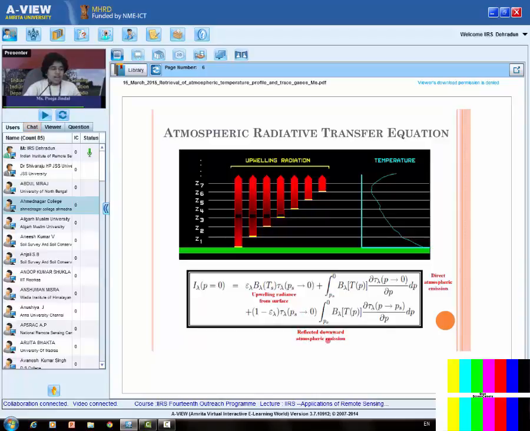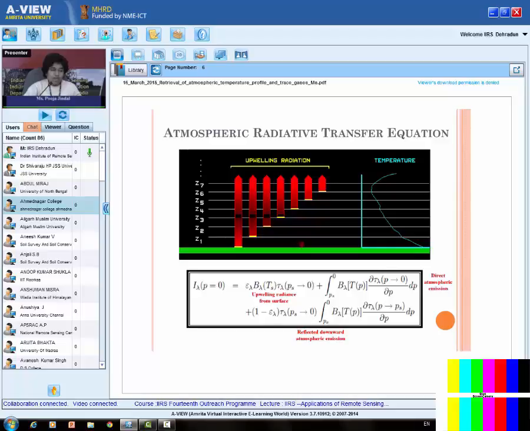Then the third term is reflected downward atmospheric emission. See this level again. Now this will emit energy. Energy will be emitted in the upward direction as well as in the downward direction, right? Because emission will be in all directions. So the energy which is emitted in the downward direction will be given by B lambda Tp, the same as over here. Now it has to come in the downward direction, so I have to multiply the transmittance from this level to Ps. So we have multiplied it by transmittance from P to Ps, from this particular level to Ps.